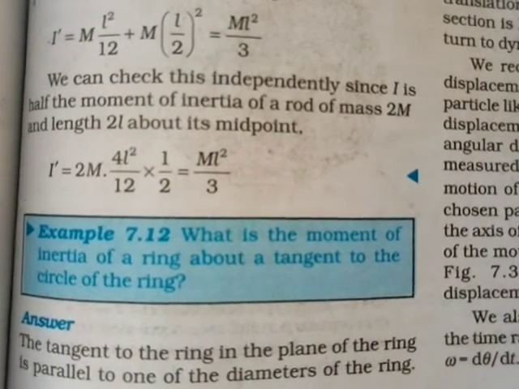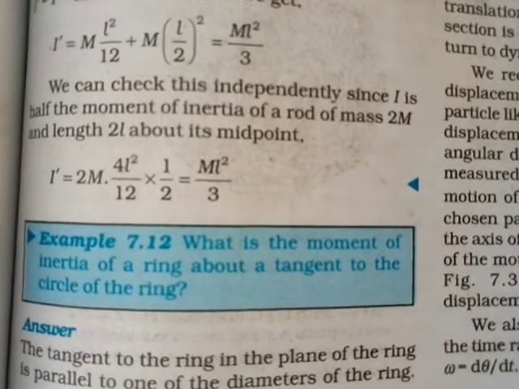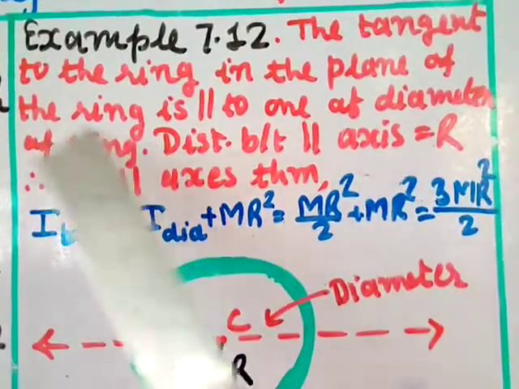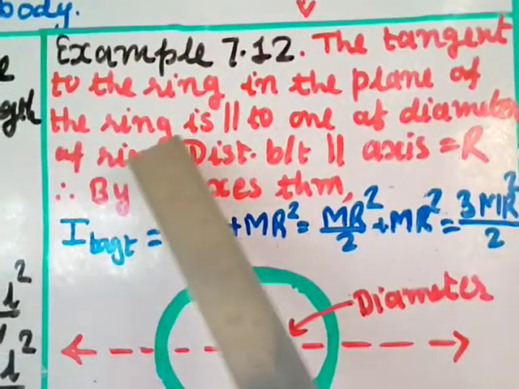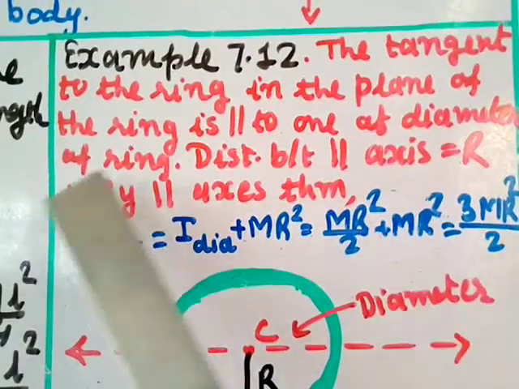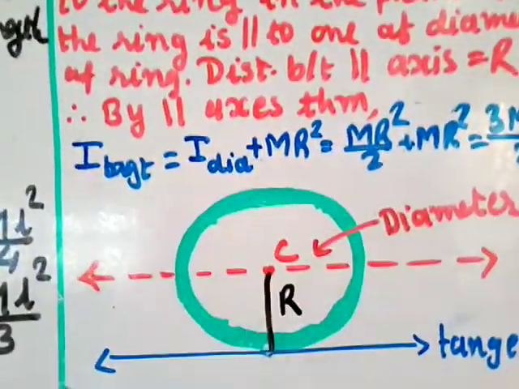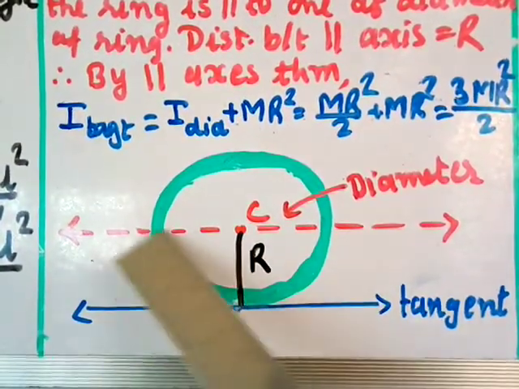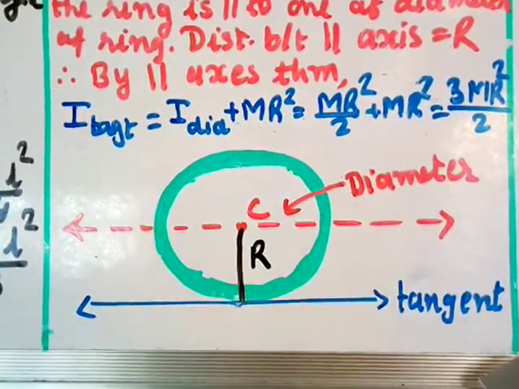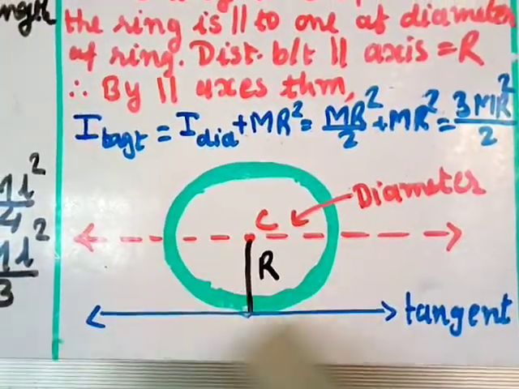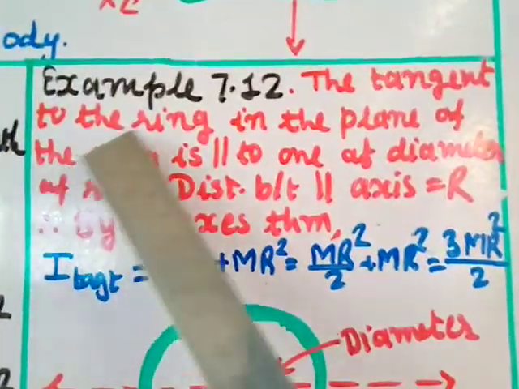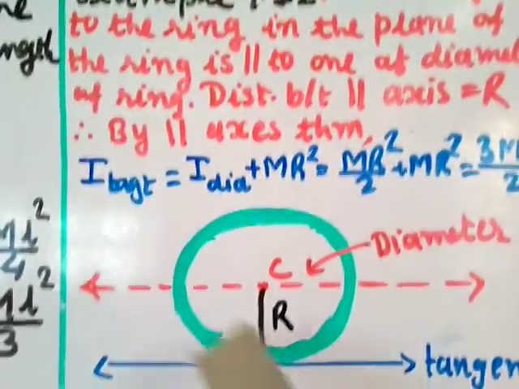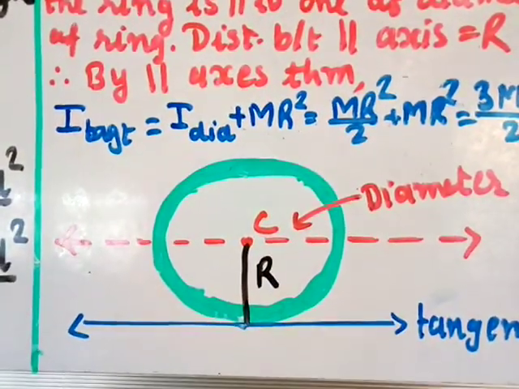Example 7.12. What is the moment of inertia of a ring about a tangent to the circle of the ring? The tangent to the ring in the plane of the ring is parallel to one of its diameters. So this is the ring, and this is the tangent. And this is the diameter passing through the center. I have written this as a diameter, and this is the tangent. Now the diameter will be parallel to the tangent. You can see here the diameter and the tangent. They are parallel to each other.